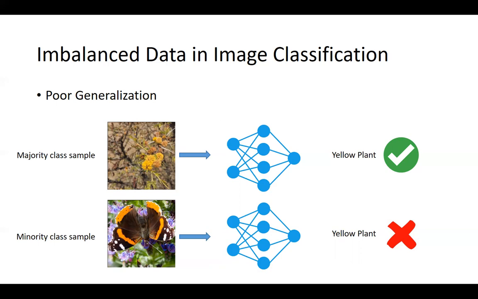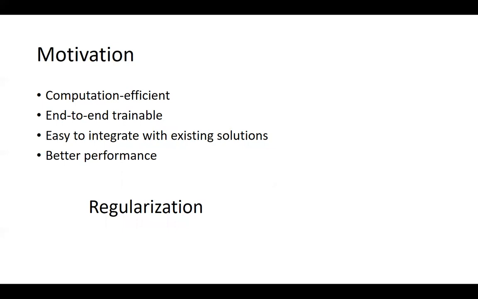classify butterfly images. To solve the imbalance problem for large-scale image classification, we have studied previous works to this problem and realized we need a solution that is computation efficient, end-to-end trainable, easy to integrate, and of course, a solution that provides better performance. These goals are critical because the current solutions of imbalance problem often rely on sophisticated way to generate minority samples or decoupling the neural networks into different parts and train them separately, which increase additional effort